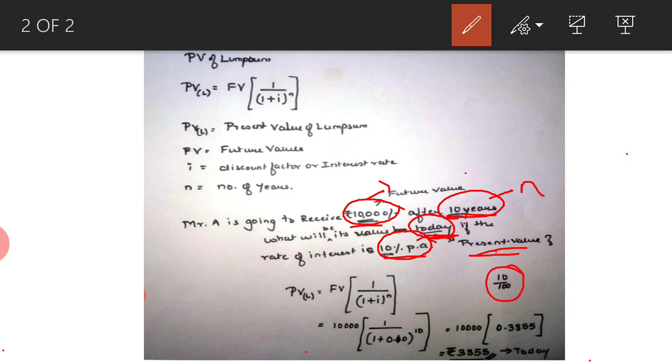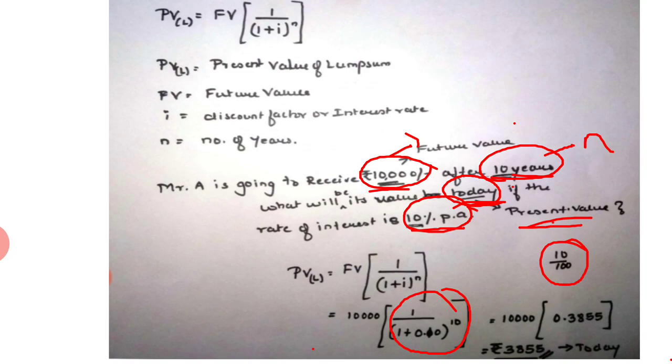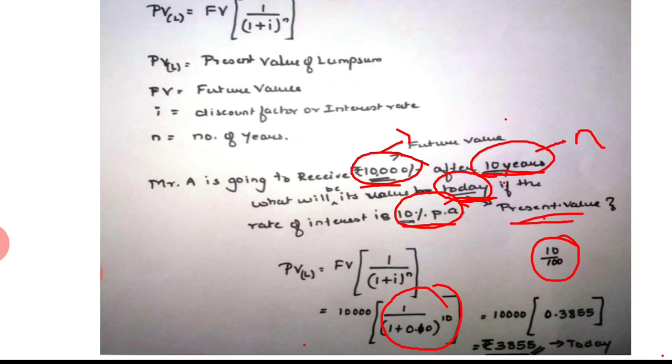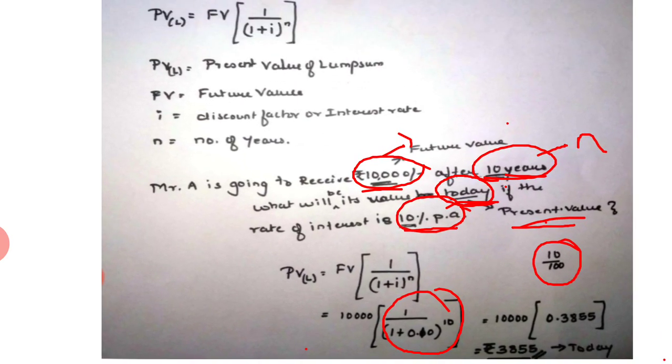So PVL is equal to 10,000 into, now if you simplify this particular bracket, that is 1 divided by 1 plus 0.10 raised to 10, you get 0.3855. So 0.3855 into 10,000 will give you 3,855.